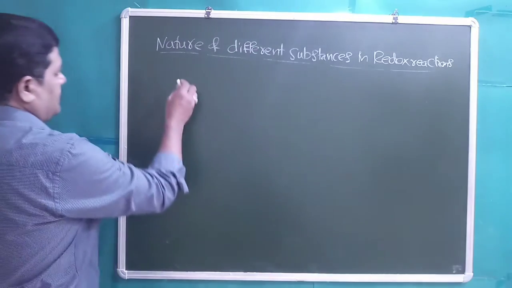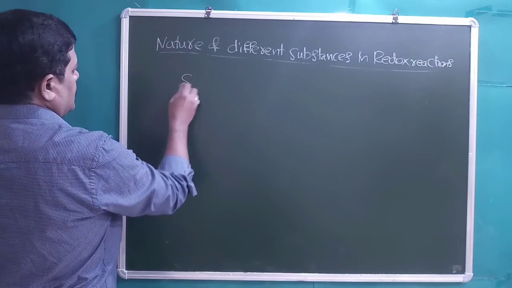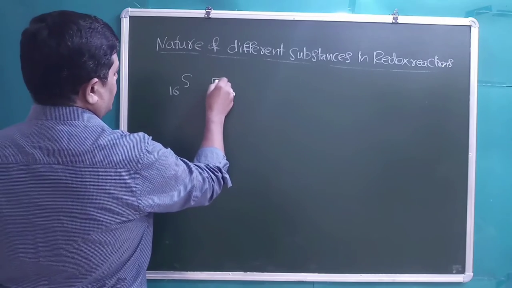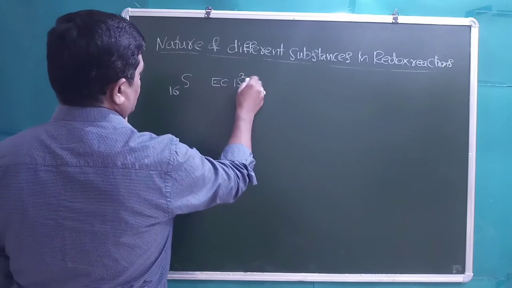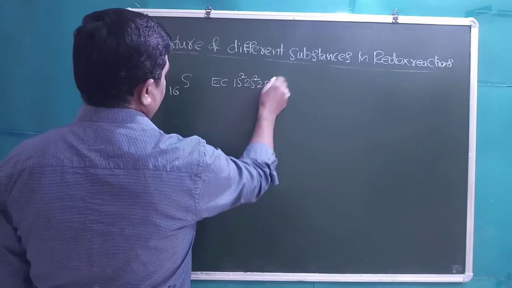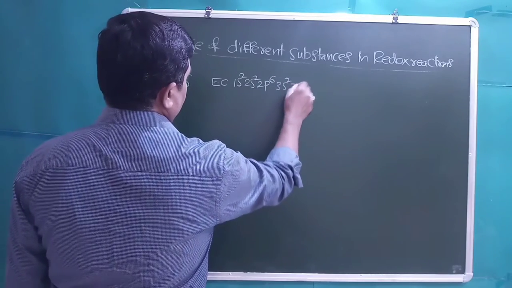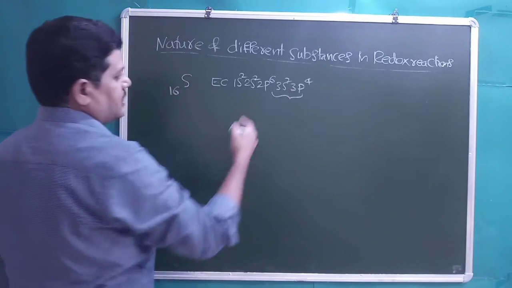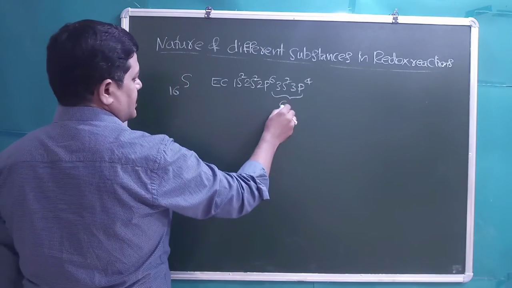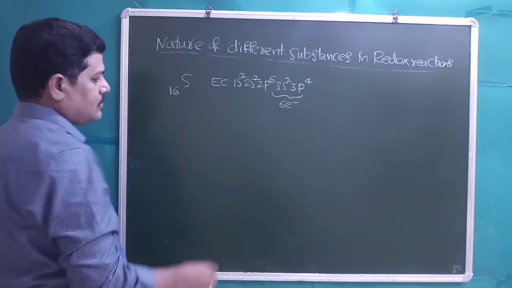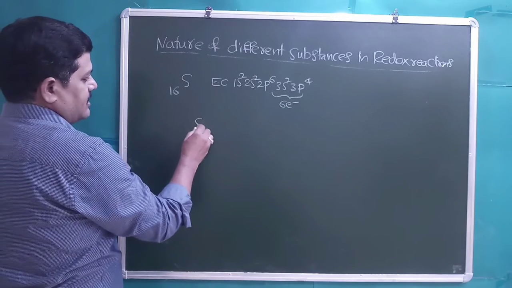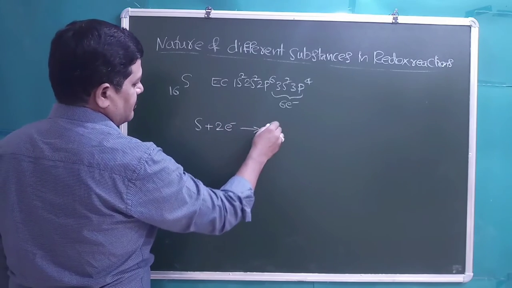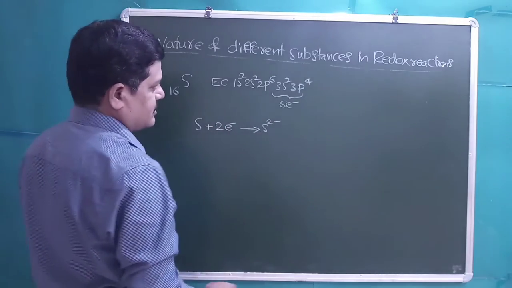For example, if we take sulfur, atomic number 16, electronic configuration 1s2, 2s2, 2p6, 3s2, 3p4. In the outermost shell, sulfur has 6 valence electrons. To complete the octet, it needs 2 more electrons, then it will get a 2 units negative charge.